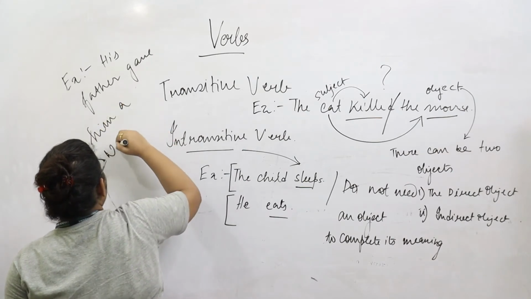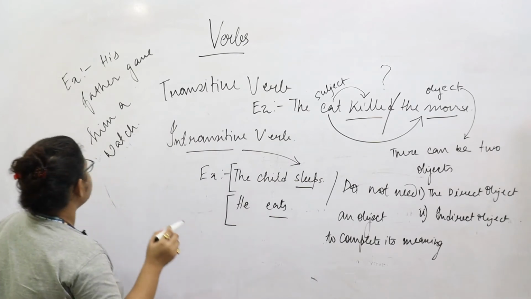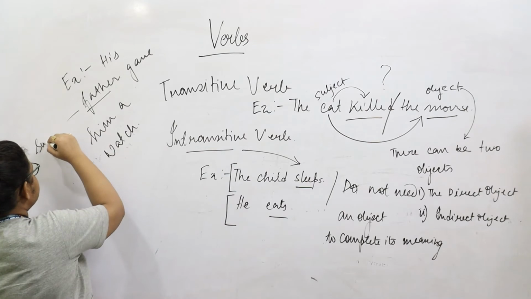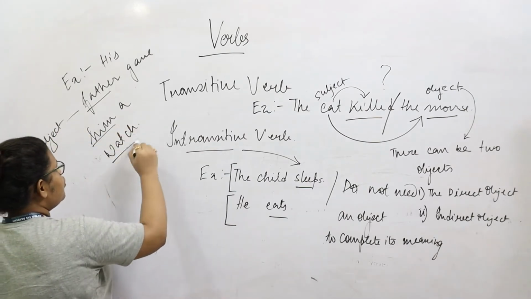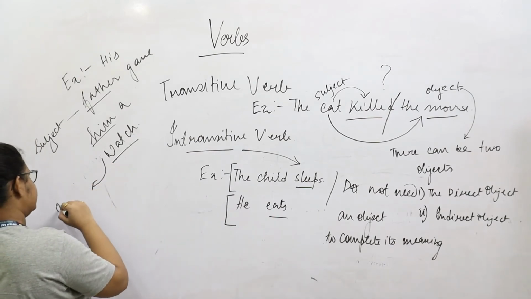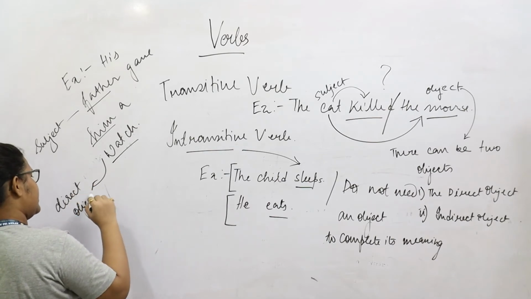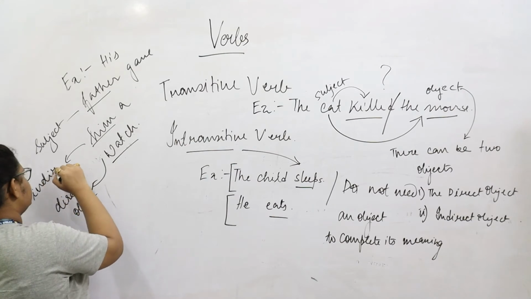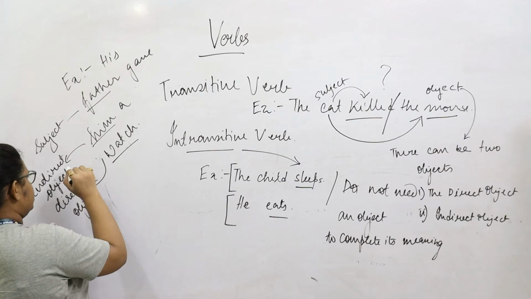In this sentence, his father gave him a watch. Father is the subject of the sentence because he is somebody who does the action. The action happens on the watch, hence that is the direct object, and him is the indirect object because it is happening through this agency.